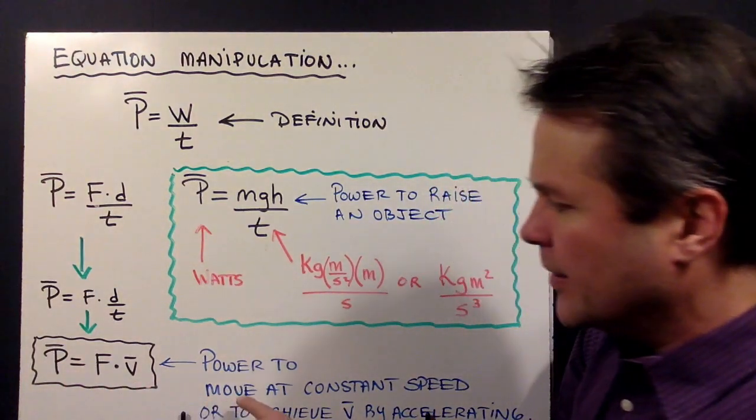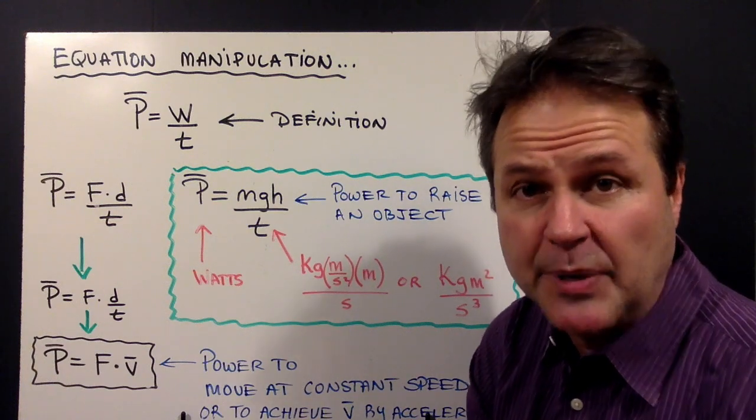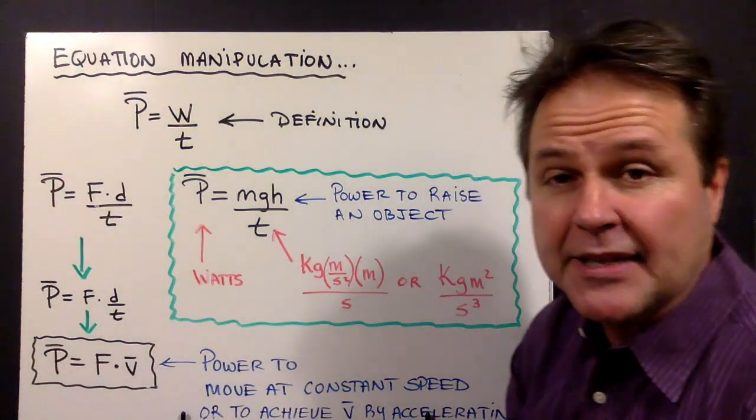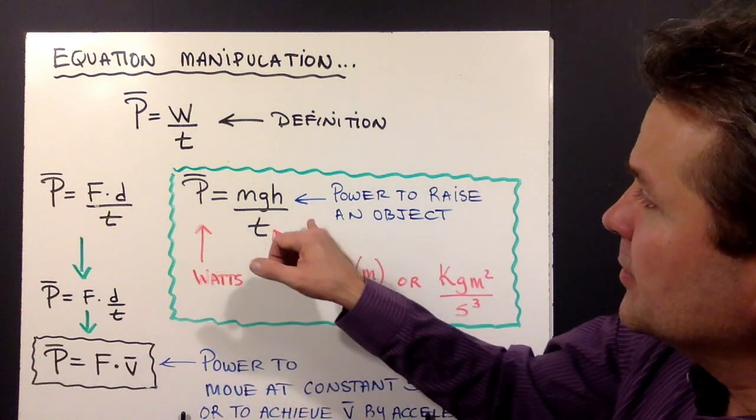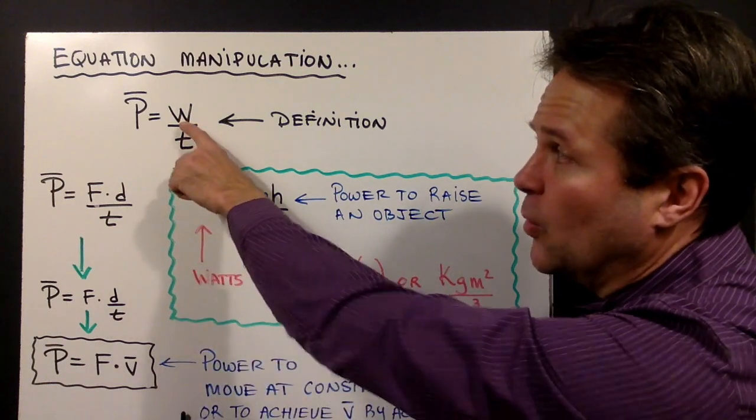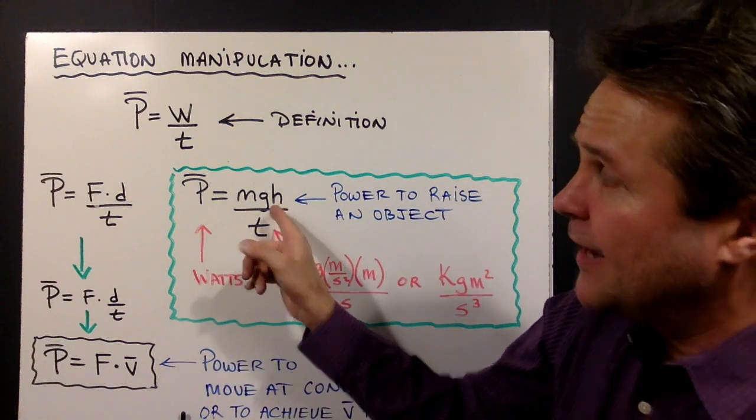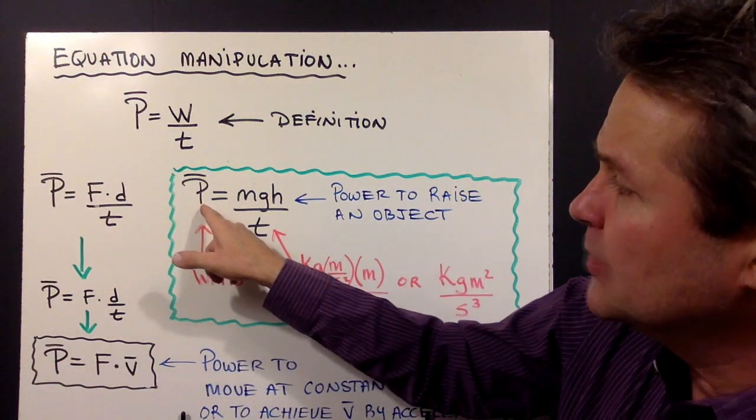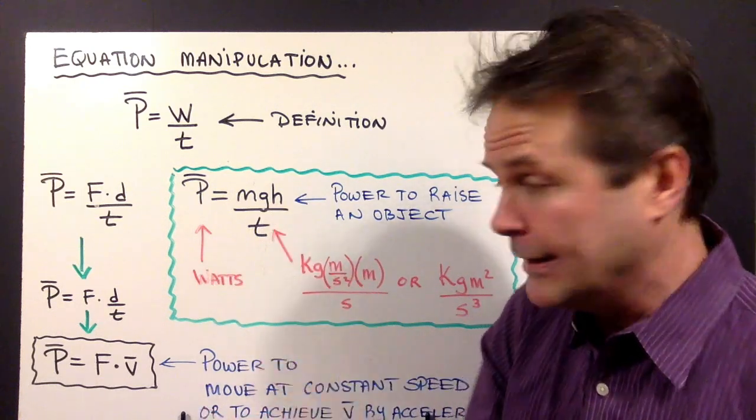So this formula right here can be used to determine the power to move an object at constant speed, or to achieve that particular speed by accelerating from a low speed to a higher speed. Another thing that we can do with power is we can look at the power to raise an object. Well, the work that it takes to lift an object would be equal to force times distance, and if I'm lifting, the force would be the object's weight, or mg. So the power to lift an object would be mgh divided by the time it takes to accomplish that lift.